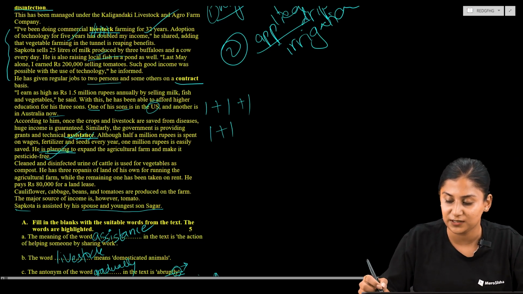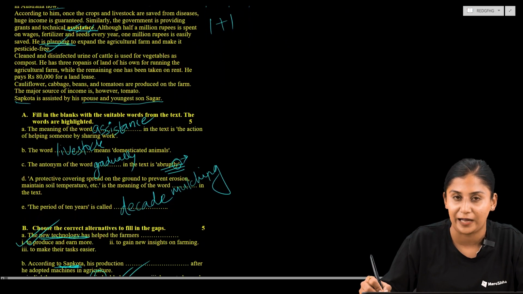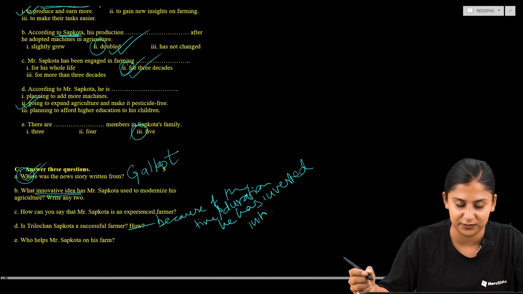So this provides us the idea that he is quite successful, and as he is also earning, his earnings have also doubled, and he has also been able to provide jobs to others.